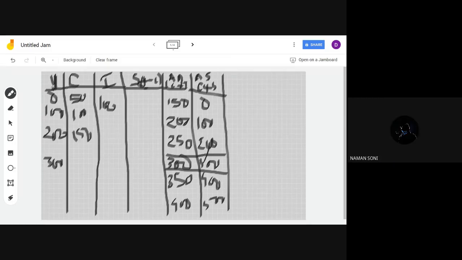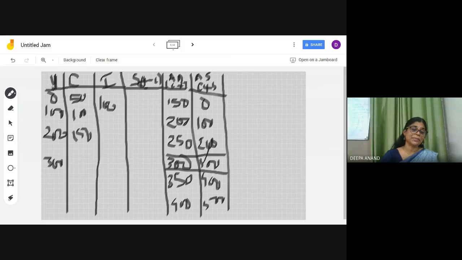Aggregate supply is equal to C plus S, consumption plus saving. What is aggregate supply? The income is either consumed or saved. AS is equal to Y, income, and the income is either consumed or saved. That is C plus S.